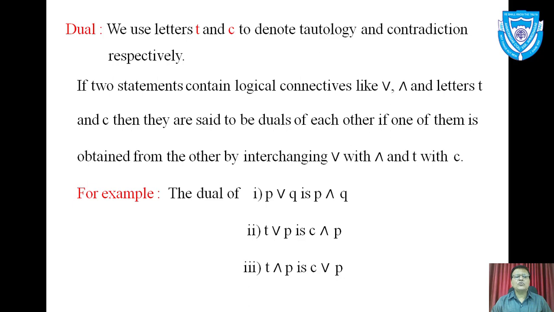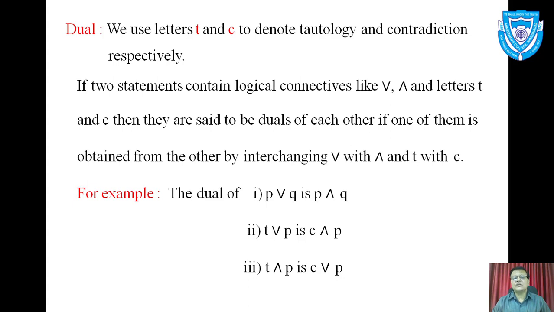Next paragraph. If two statements contain logical connectives like or, and, and letters T and C, then they are said to be duals of each other. Two logical statements are said to be duals of each other if one of them is obtained from the other by interchanging or with and, and T with C.